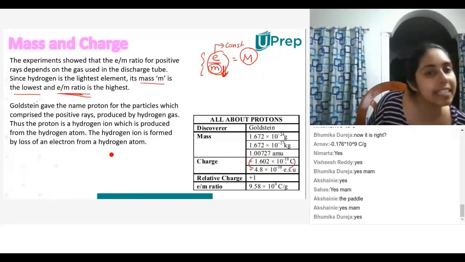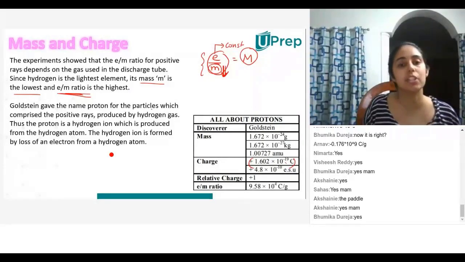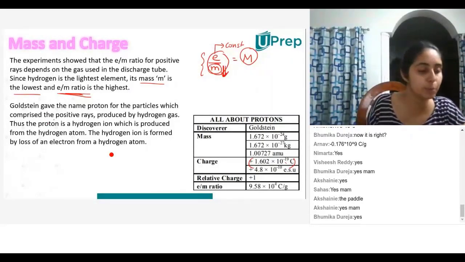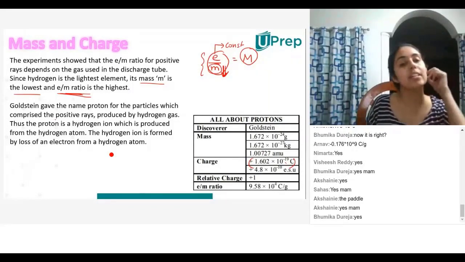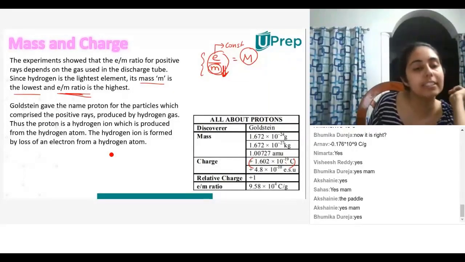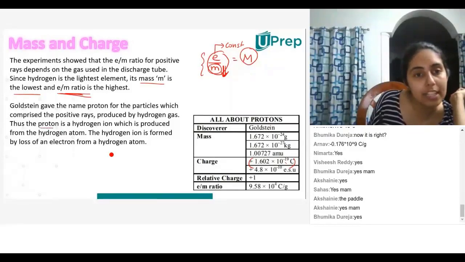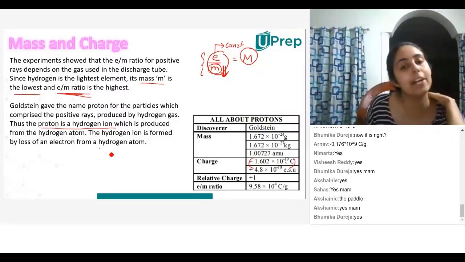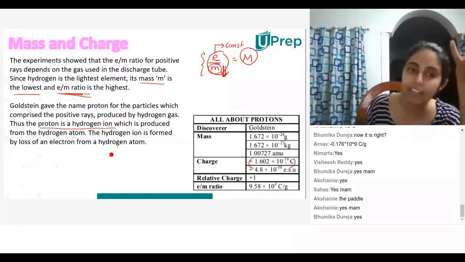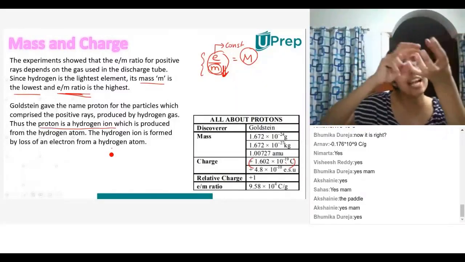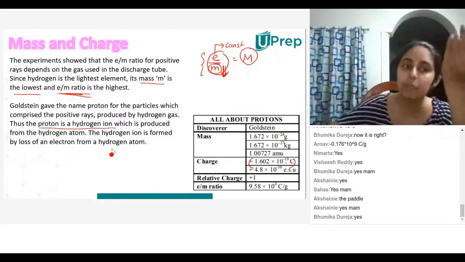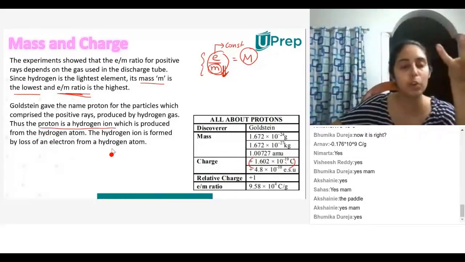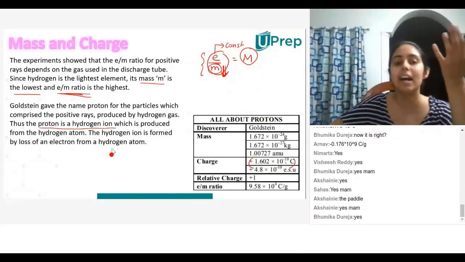So Goldstein gave the name proton for the particles which comprise the positive rays produced by hydrogen gas. Thus, the proton is a hydrogen ion. So what is the definition of a proton? Proton is nothing but a hydrogen ion which is produced from the hydrogen atom. A hydrogen ion is formed by the loss of an electron from a hydrogen atom. So when a hydrogen atom loses one electron, you are left with a proton, and that is the definition of a proton.